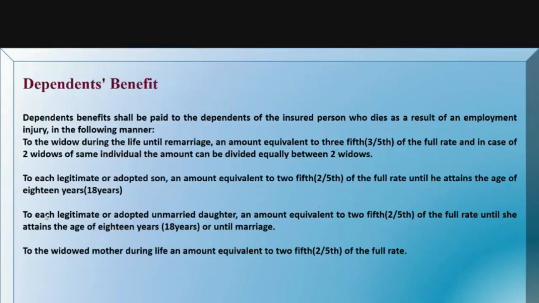And this is the third case, each legitimate or adopted unmarried daughter. If she is a married one, then she will not be covered under this dependent benefit. So if she is an unmarried daughter, an amount equivalent to 2/5 of the full rate until she attains the age of 18 years or until marriage. So for the number of years specified, he or she should be eligible to get it.